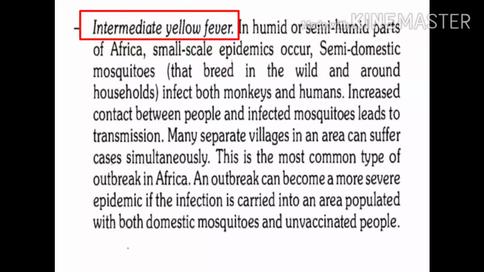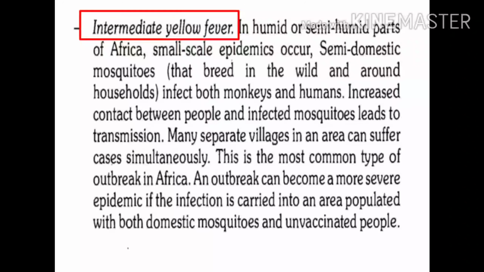Second cycle is the intermediate cycle. Now what happens in the intermediate cycle? Outbreaks or epidemics of yellow fever occur in certain parts of Africa. These are mainly humid and semi-humid parts of Africa.